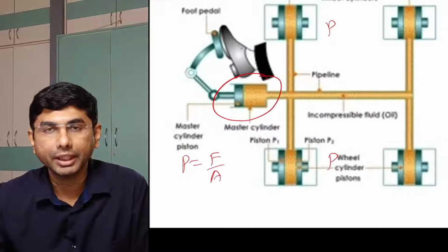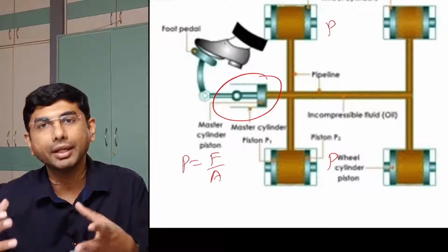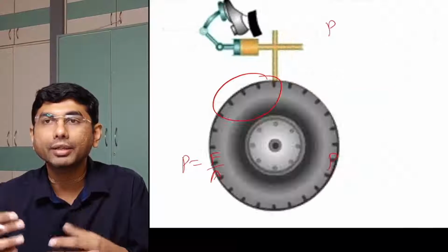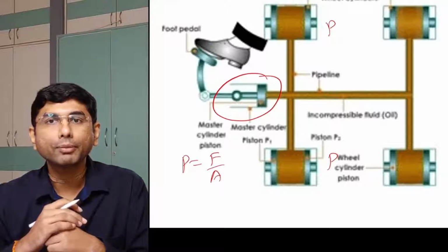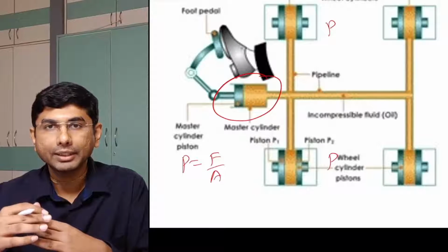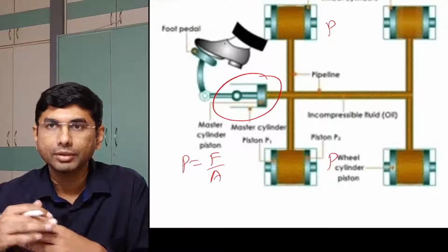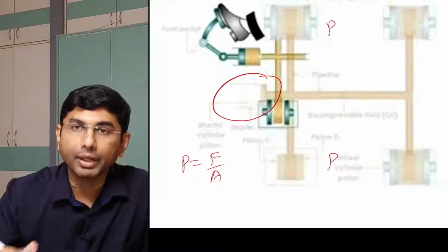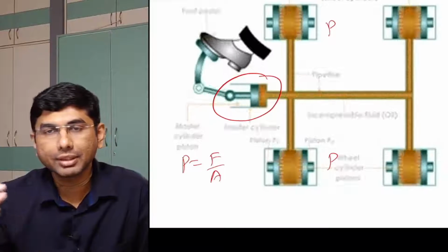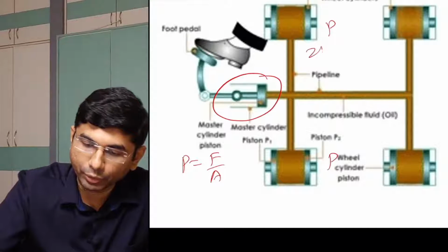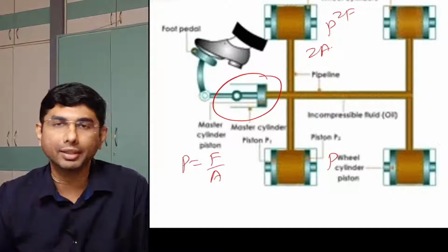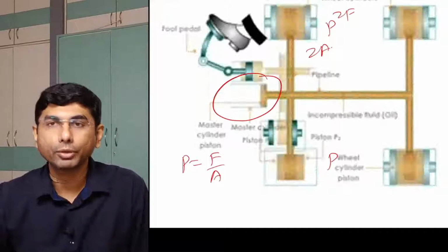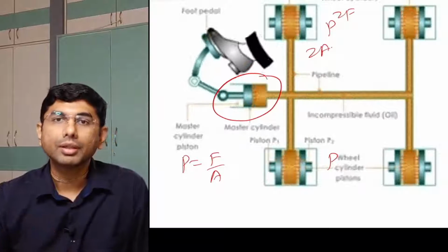But the other cylinders which are there have a bigger area. Because they have a bigger area, more force will be generated there. Now we are applying a lesser force with our foot pedal, but because of the hydraulic system, because of Pascal's law, we are getting a bigger force. If the area is 2A, then the force will be 2F. If the area is 10 times, then the force will be 10 times. In that way, we are able to stop the vehicle by using these hydraulic brakes.